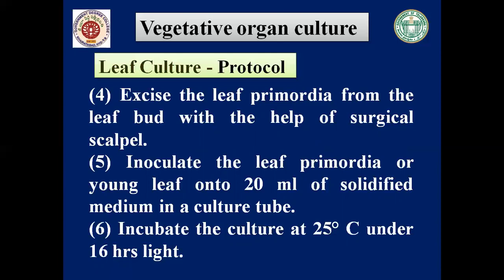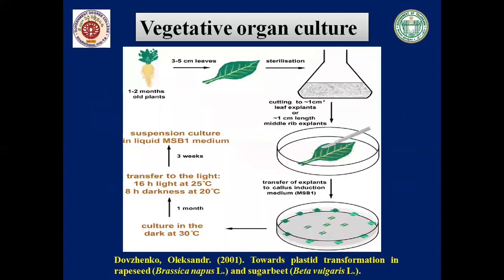So here the controlled temperature is 16 hours light. And in the previous root culture technique, what we have seen, incubate them at 25 degrees centigrade, but in the dark. But here light is required. So depending on the explant, depending on the technique, there is a change in the control of these conditions, abiotic conditions. Next, we'll see what is the importance of leaf culture.